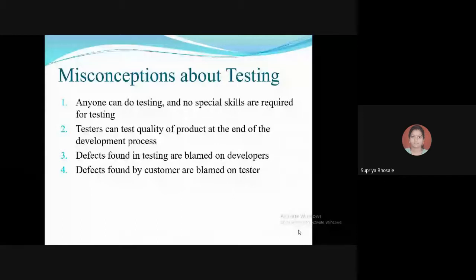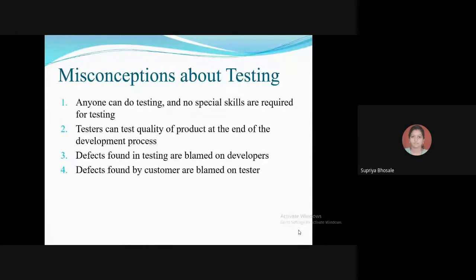So organizations have an approach that anyone can be put in testing. They give the task of testing to the developers on bench or people asking for light duty.